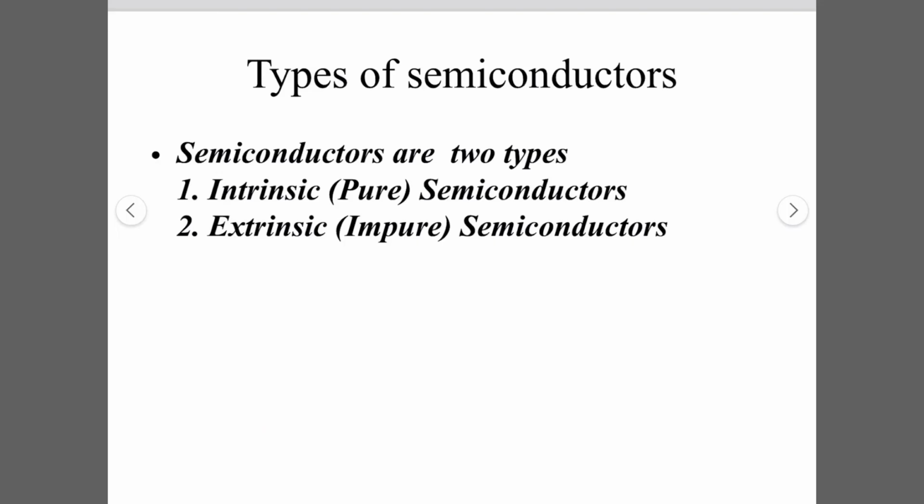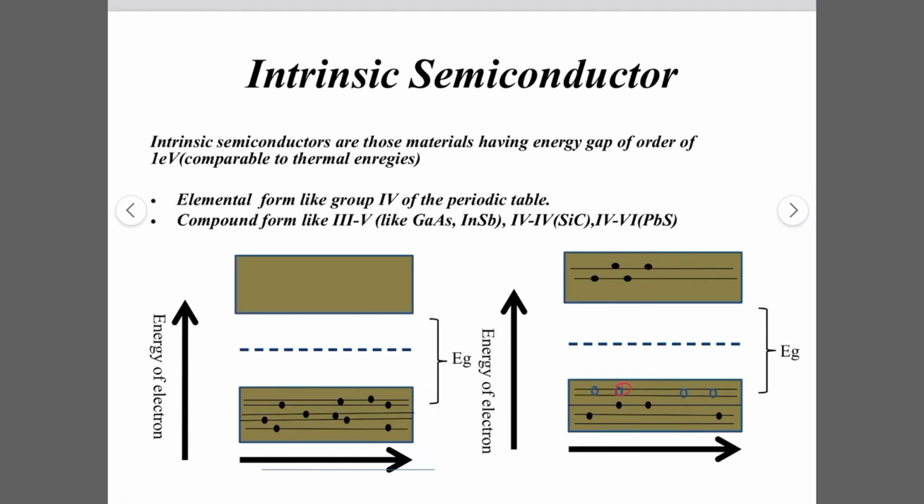So we have two types of semiconductors: intrinsic semiconductors, which are in the pure form, and extrinsic semiconductors, in which we dope the material. Intrinsic semiconductors are those having an energy gap of the order of 1 electron volt, comparable to the thermal energies. Hence, the conduction process in these materials is achieved as a result of thermal excitation of electrons across the energy gap.